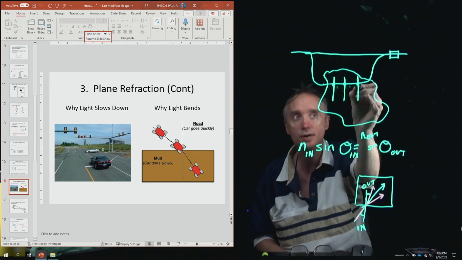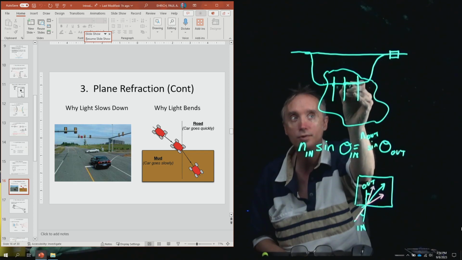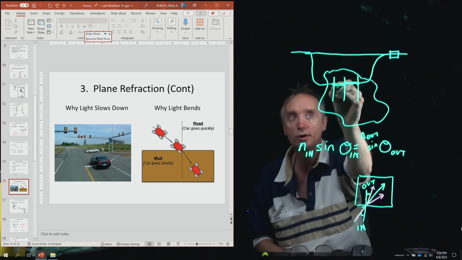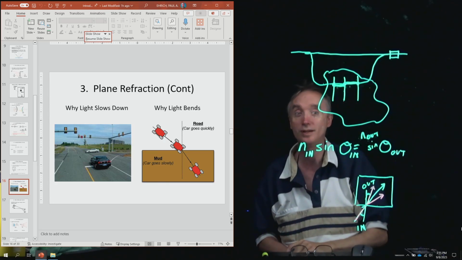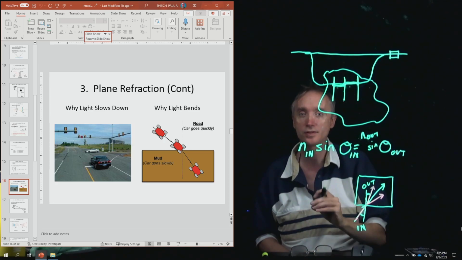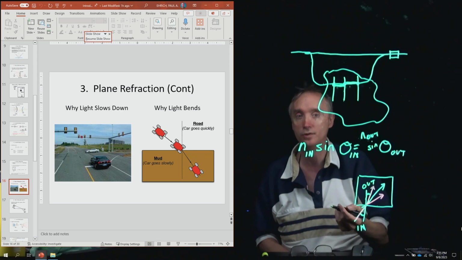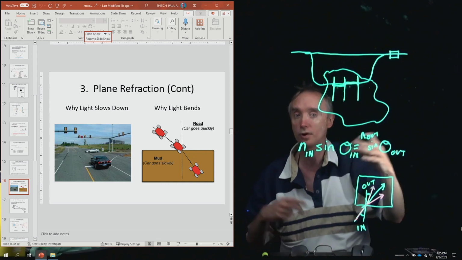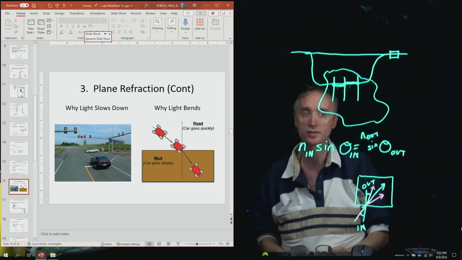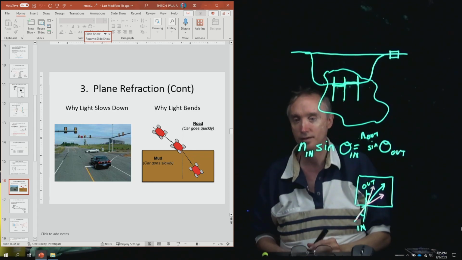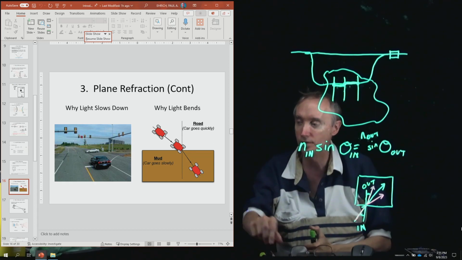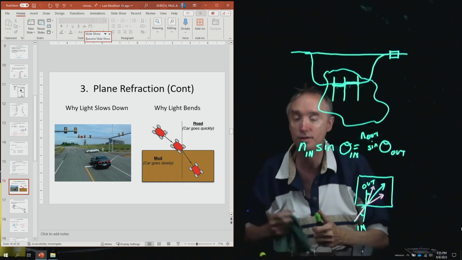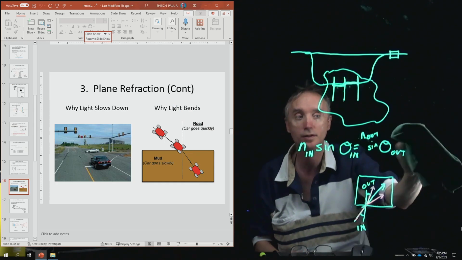Even if you're going 60 miles an hour or 60 kilometers per hour from here to here, and then you're going at 60 kilometers per hour from here to here, your overall speed is going to be less. And so that's how light slows down when it goes through a piece of glass or air or any kind of a substance. So the next thing is, well, how does that cause bending? How would that cause light to bend just because it's slowing down?